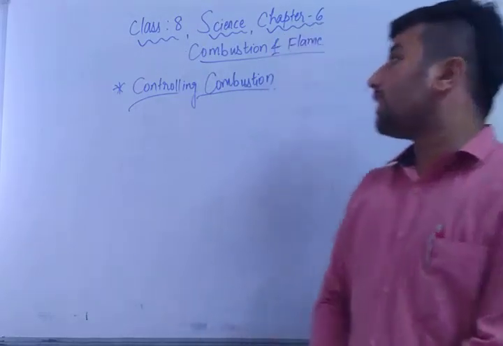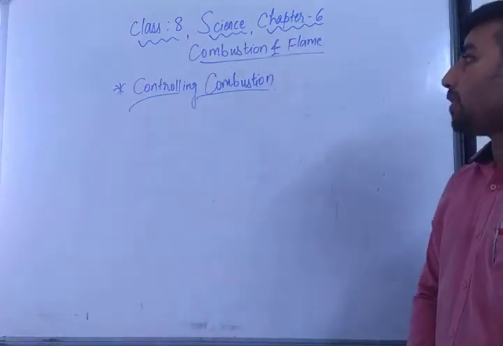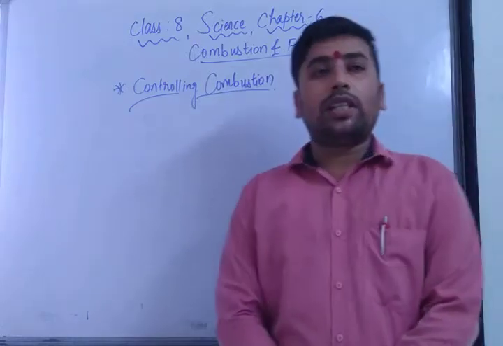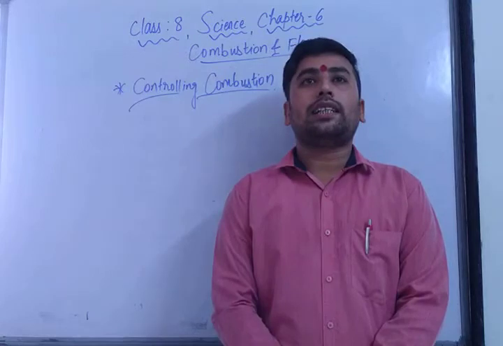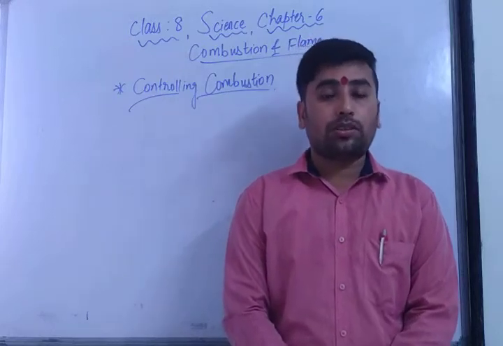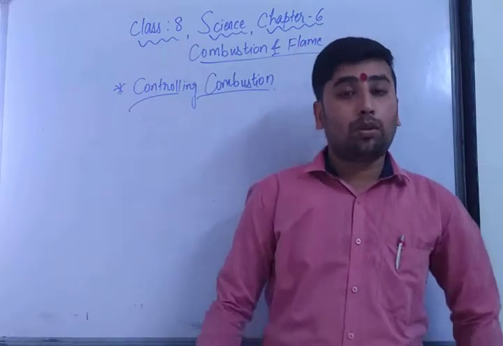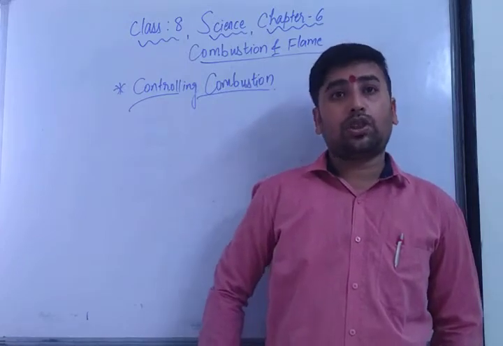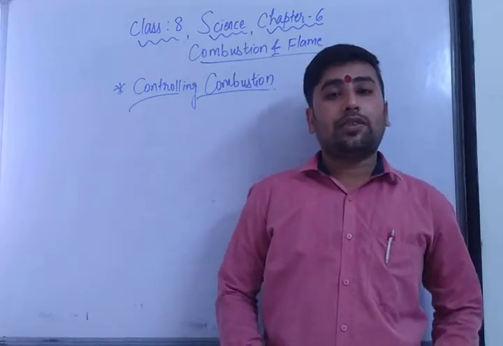Today we are going to discuss class 8 science chapter 6, combustion and flame: controlling combustion. Before that, in the previous video I explained the types of combustion, like rapid combustion, spontaneous combustion, explosion, and then complete combustion and incomplete combustion. I hope all of you have seen that video.